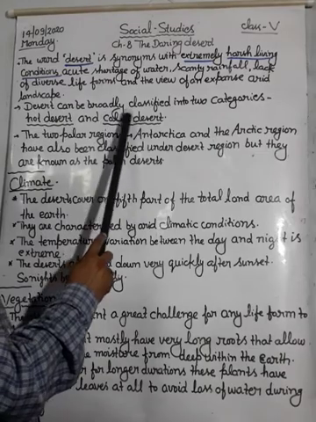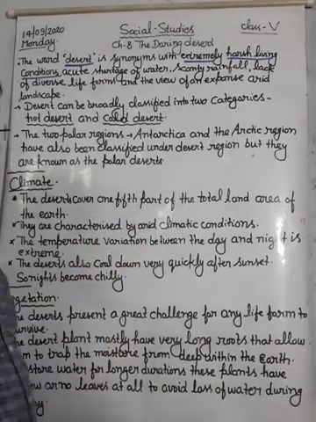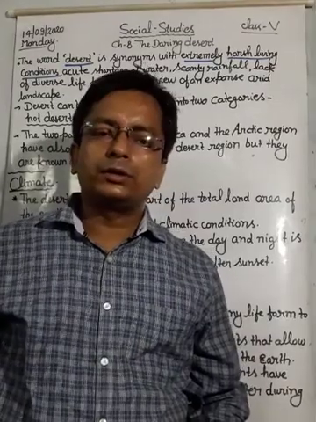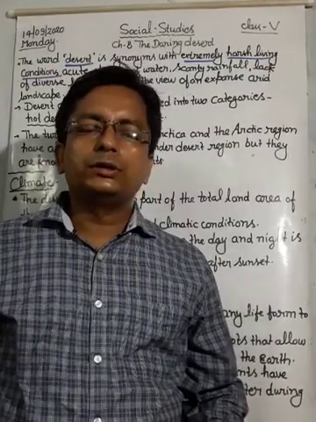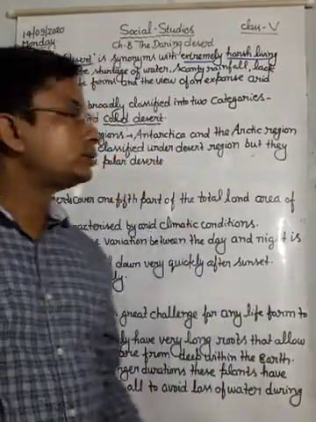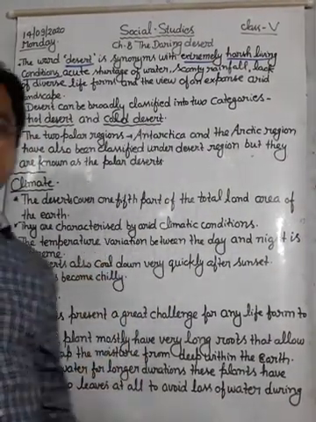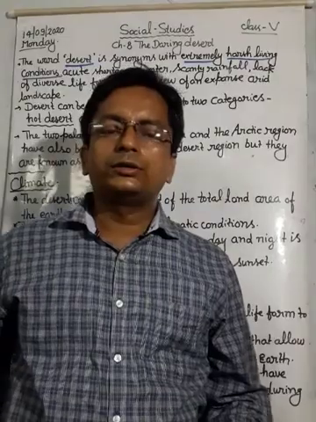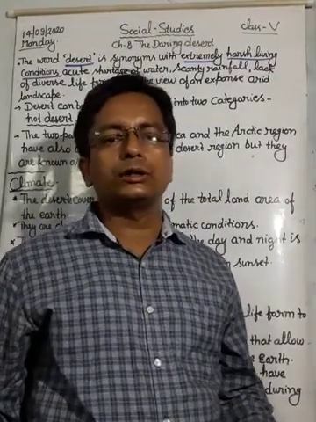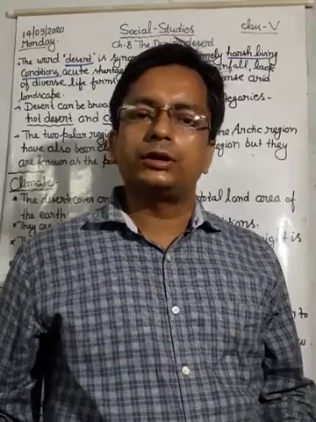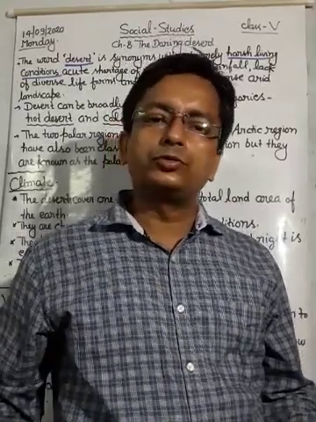Deserts can be broadly classified into two categories: hot desert and cold desert. In a hot desert there is too much heat, and in a cold desert there is too much cold.